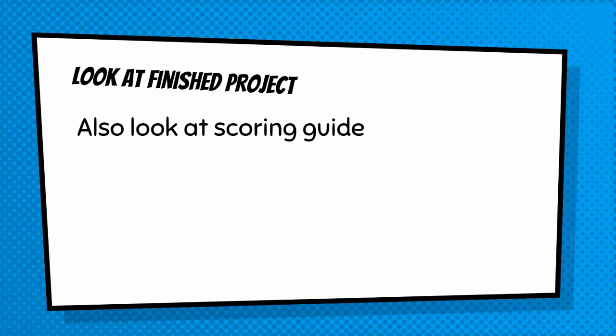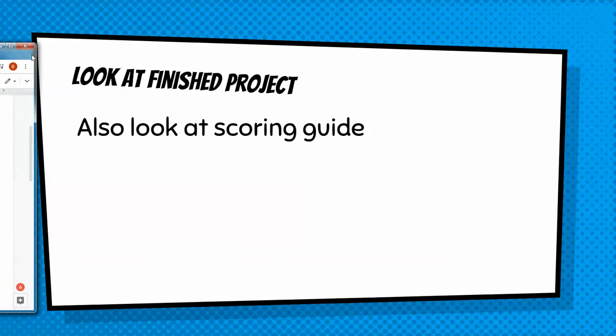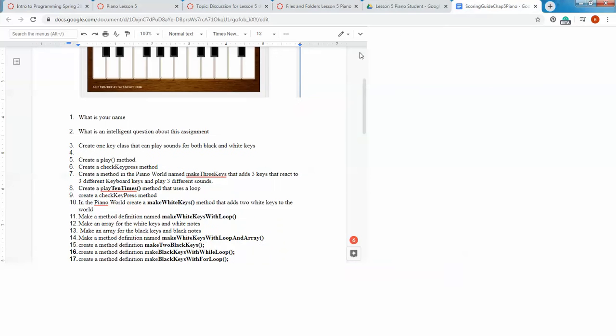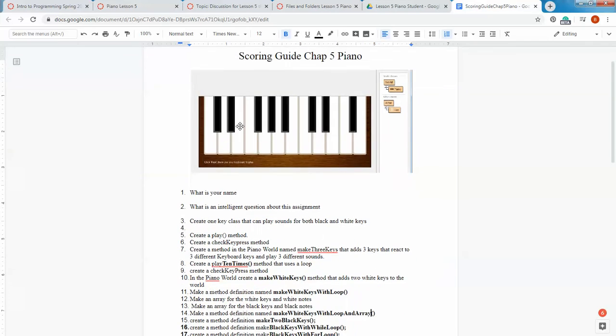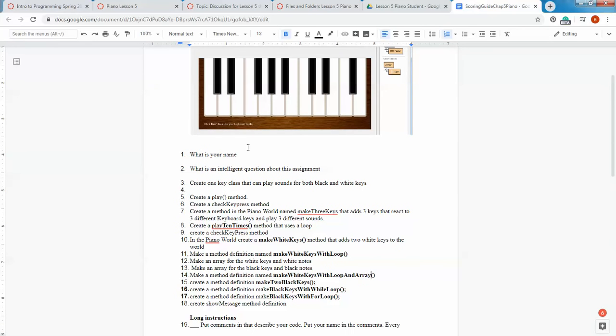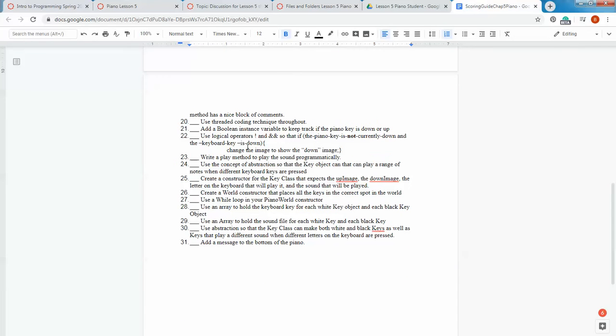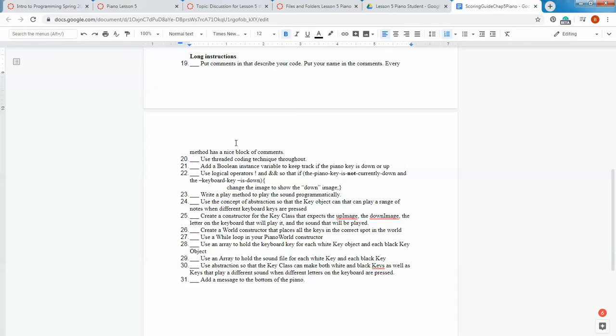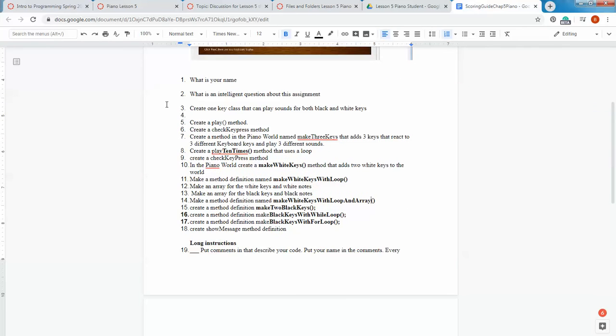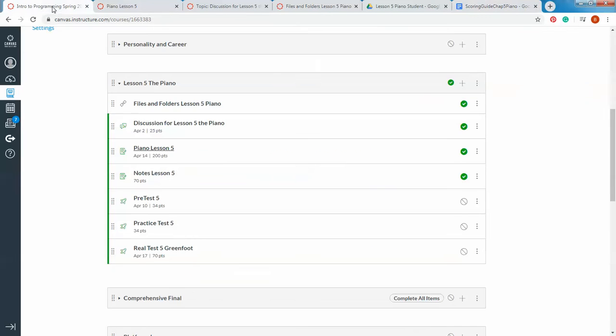Let's look at the scoring guide first, because I have that available. So here's a scoring guide. You can hit pause and read through it. And here's the next thing. You can hit pause and read through it. If you have any questions on that, I want you to ask me questions through Canvas. So let me show you what I'm talking about.